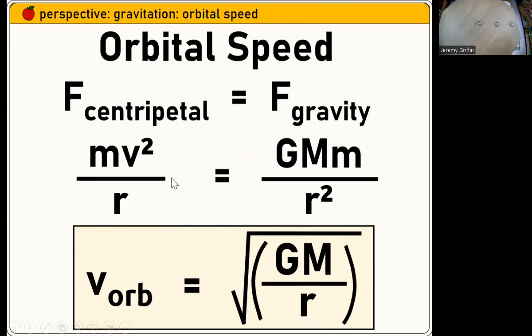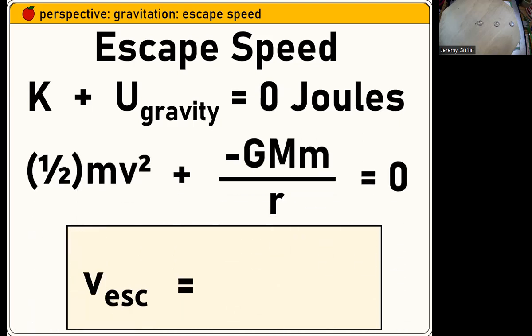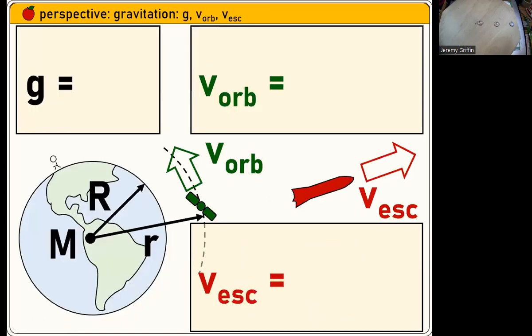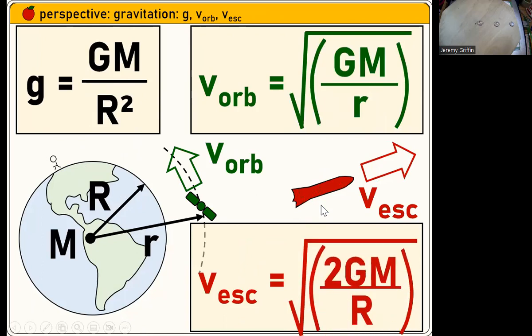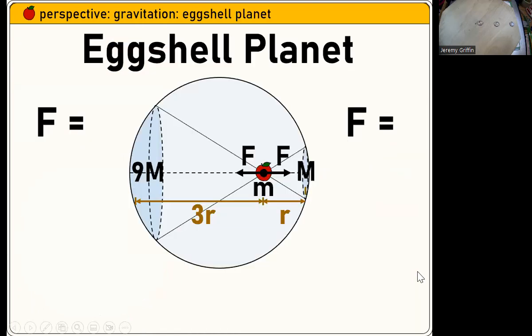This next slide, I'm actually going to jump ahead a chapter just because the expression looks similar. Escape speed. Now, escape speed you can derive from conservation of energy. It looks like orbital speed, except there's a 2 slipped under here. So if you know orbital speed, multiply by the square root of 2, that's the speed you would need so that if you blasted a rocket straight away from the planet and cut off the engines, it would have enough juice to just fly away forever. So there's the gravity field at the surface of the planet, there's orbital speed for the satellite, and there's escape speed for that rocket right there. Boom, boom, boom. Okay? Eggshell planet.